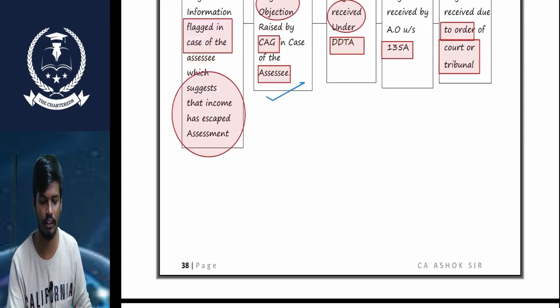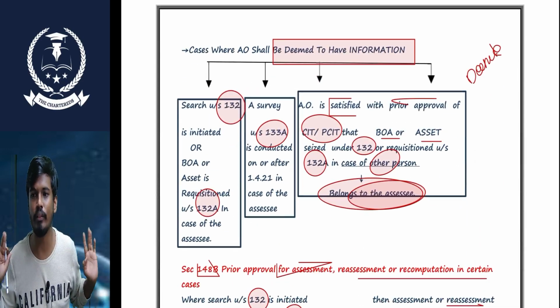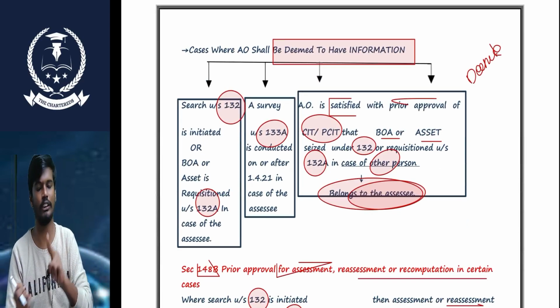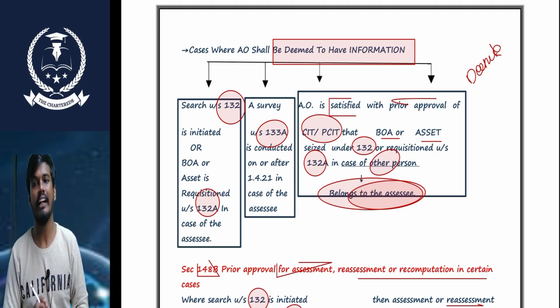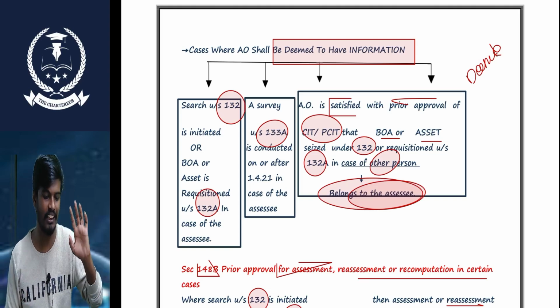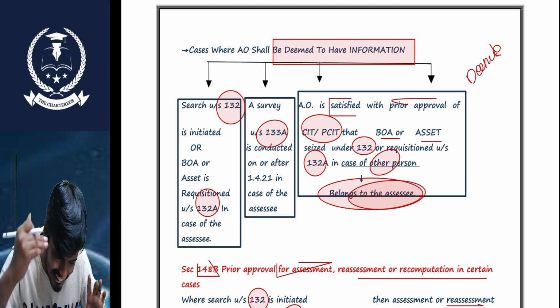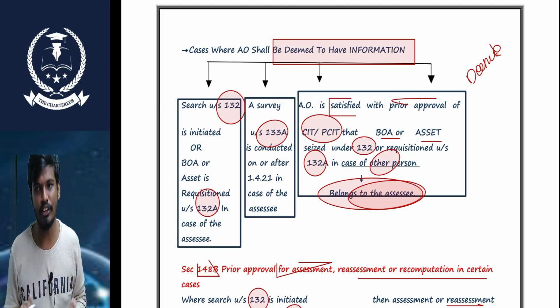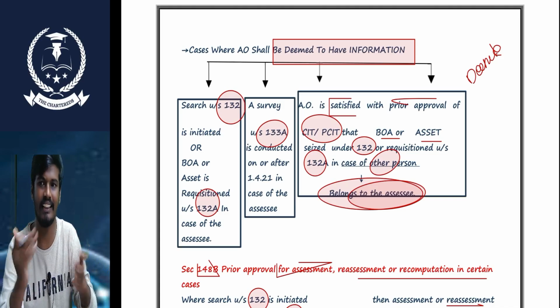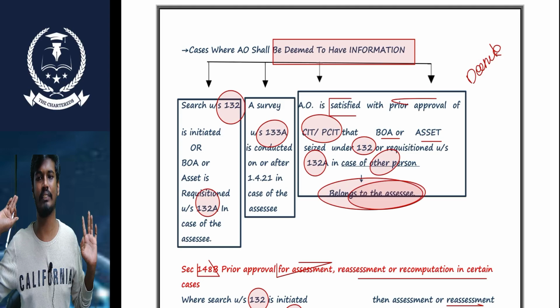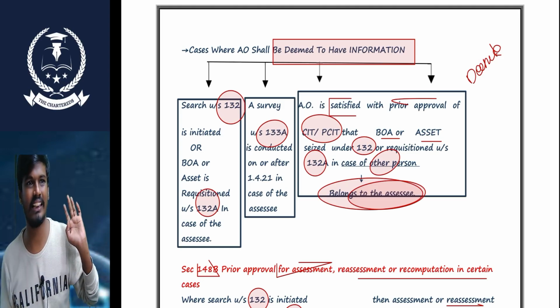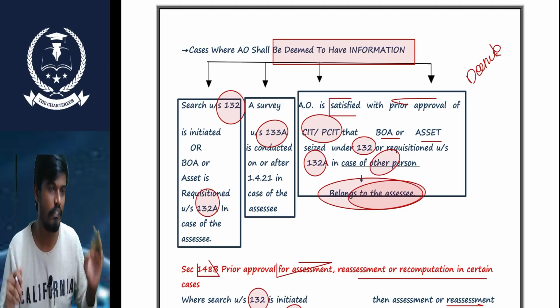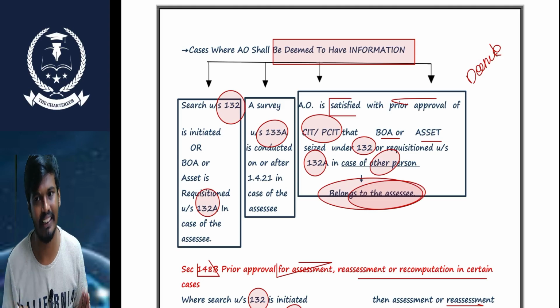Otherwise, not possible. Otherwise, sir, sometimes we deem it to be having information. It is not required to flag information, not required to receive any information from the DTW, not required for the AO to receive information under section 135A, not required to receive any court order. In this scenario, we treat it as deemed information. In which scenario, sir? Sir, when a search is conducted on the SSC. In this scenario, we have deemed information, and we directly send the notice under 148. If any survey is conducted under 133A, it is also treated as deemed information.